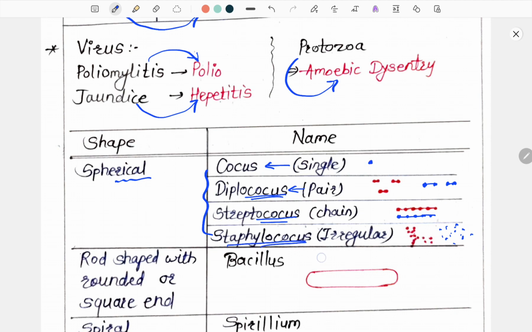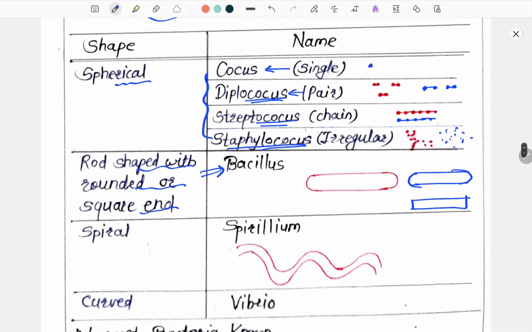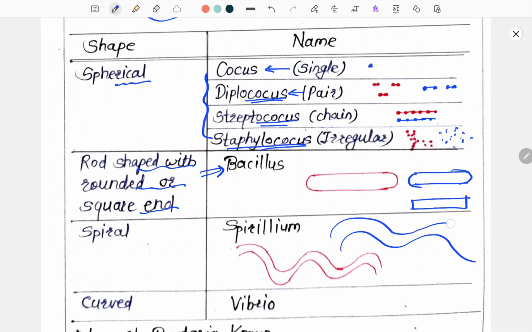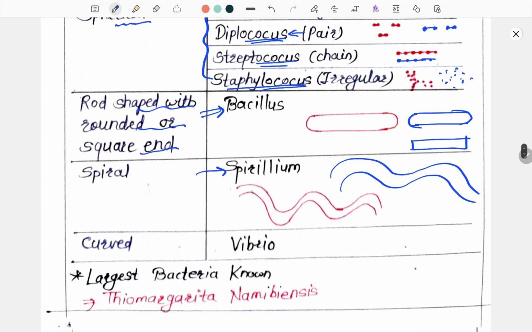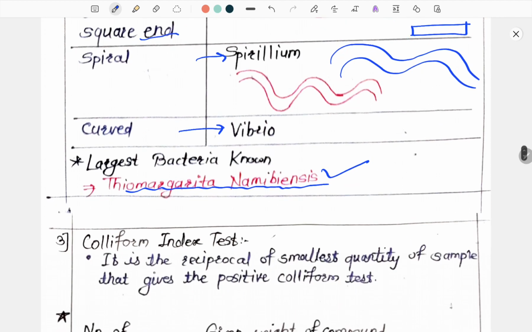Now the next shape is rod shaped with rounded or square ends. Its bacteria name is Bacillus. It looks like a rod shape with a rounded end or square end. Next is the spiral shape, which is known as Spirillum, and if it is a curved shape, it is known as Vibrio. The largest bacterium known is Thiomargarita namibiensis, so remember this name also.